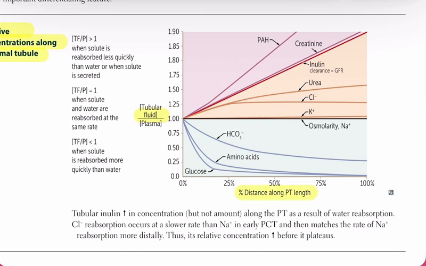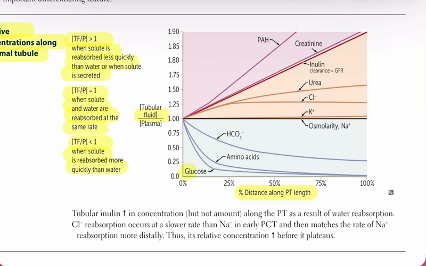If TF over P is greater than 1, that means the solute is either reabsorbed more slowly than water, or it's actually being secreted. If TF over P equals 1, that means the solute and water are being reabsorbed at the same rate. If TF over P is less than 1, that means the solute is being reabsorbed faster than water. Now, let's place some substances on this graph.